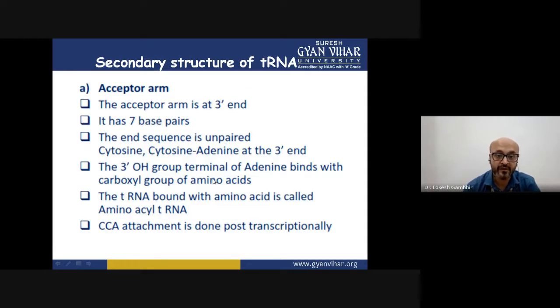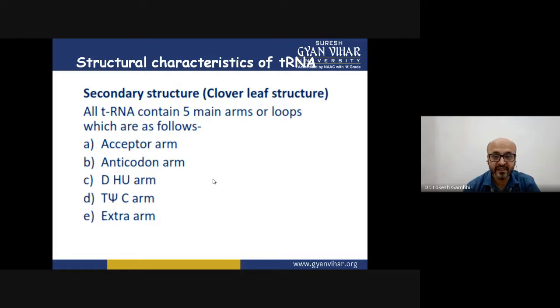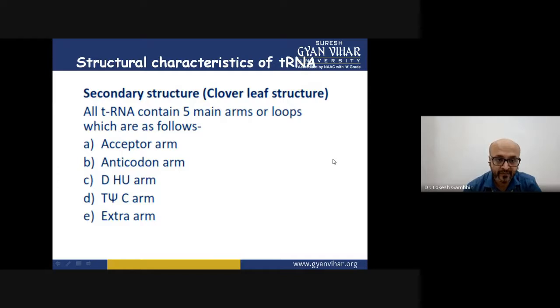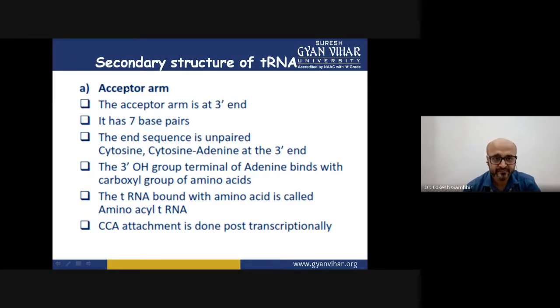But what about the other arms? Now this particular arm is called the acceptor arm. This is called the anticodon arm. This we call the D loop, and this we call the T loop. So let us see what the functions of these arms are. When we talk about the acceptor arm, we have already discussed that it attaches to the amino acid at the 3' end.